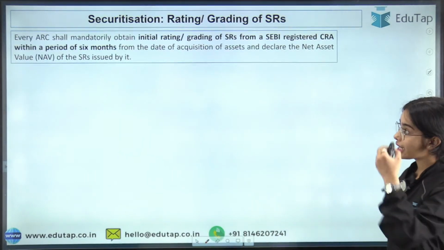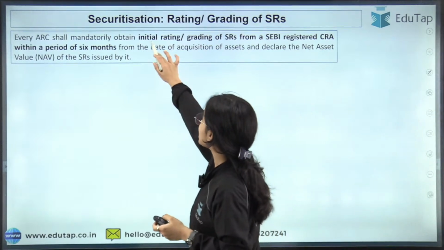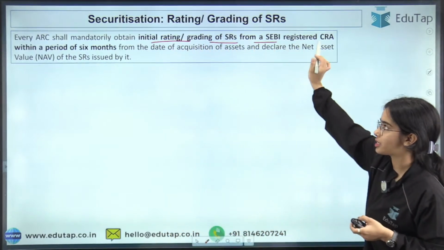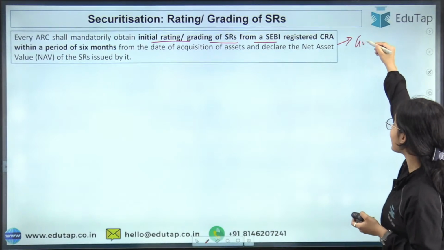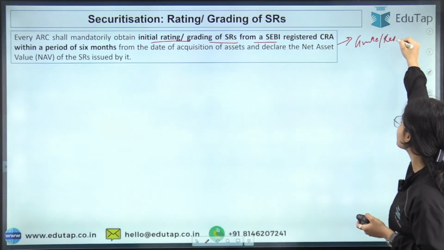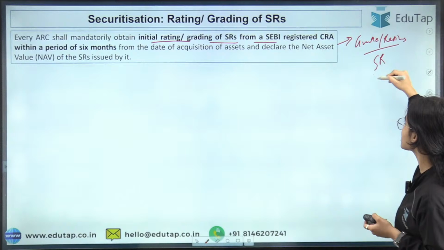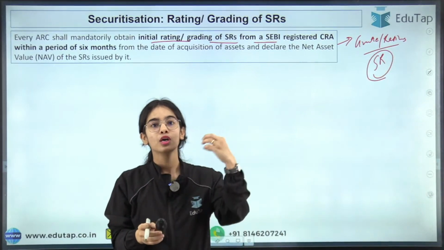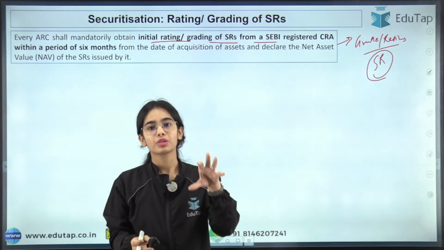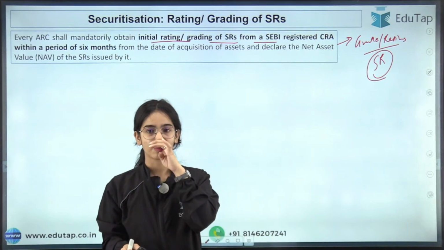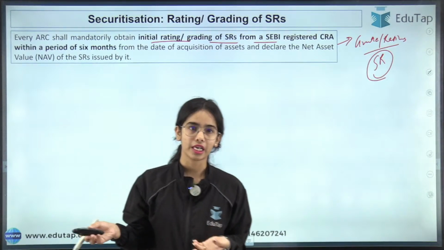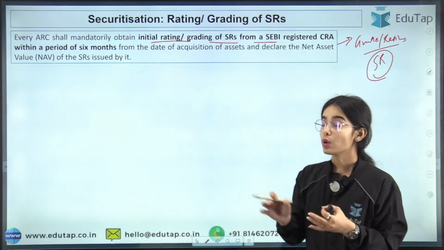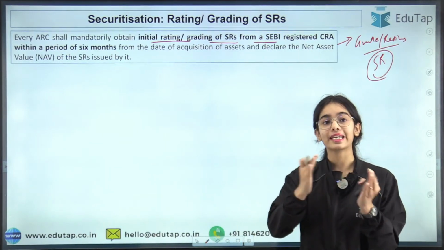Next is, every ARC shall mandatorily obtain an initial rating or grading of the security receipts. So there should be some grade or rating that should be taken for the security receipts, because this is a security. Some grading or rating has to be taken from a credit rating agency, a SEBI registered credit rating agency. Now, within what time period does the rating have to be taken?